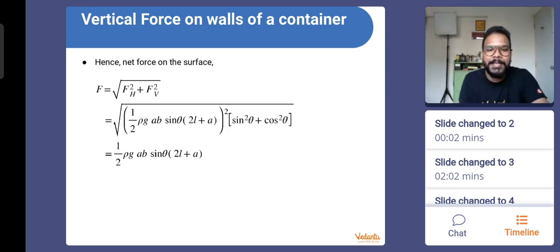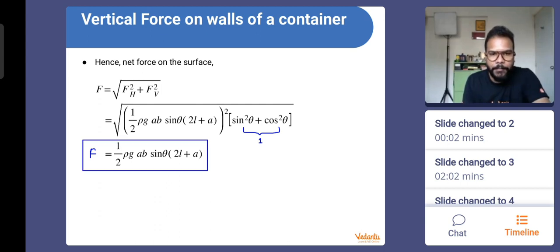So you see now the next slide will make sense to you all. You see that half rho G AB (2L plus A) into one of the sine thetas are taken out. Or rather I should say, we have taken sine theta and cos theta separate. So when you square that, everything is squared, and that is what is written here. Do you understand this step, everybody, or do you want me to write it on a lengthy slide separately? Understand, right? And what is sine square theta plus cos square theta? Things which we wish always come. Yes, the value is 1 here, and this under root value comes out. We have half rho G AB sine theta (2L plus A) as the force which is acting on the walls of the container or the plate.